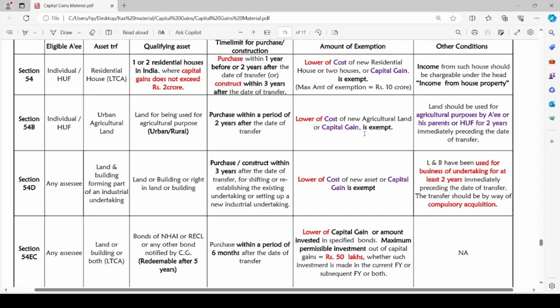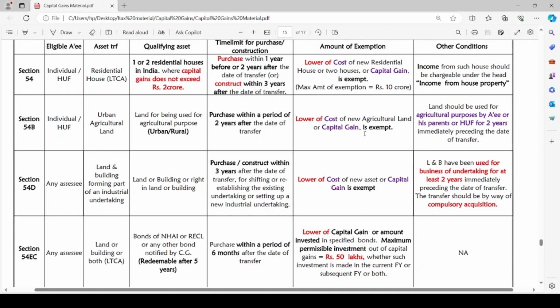And the exempt amount could be either the lower of the cost of new residential house or 2 houses. If the assessee acquires 2 houses, the cost of new residential houses or 2 houses, or the capital gain, whichever is lower, will be exempted. Other conditions.